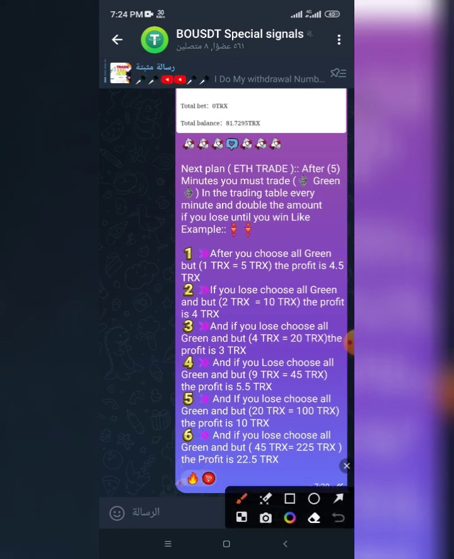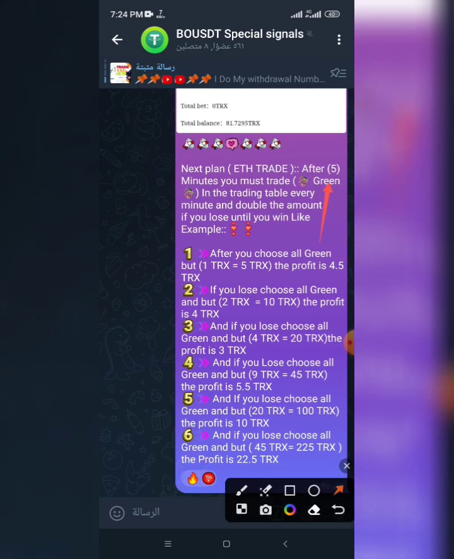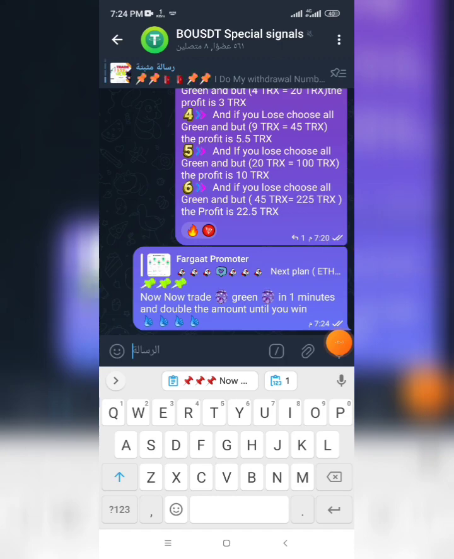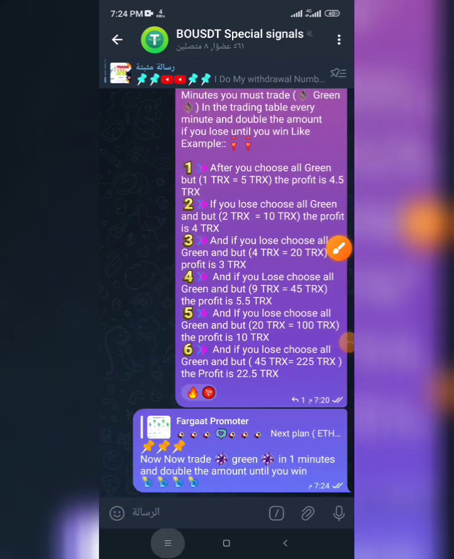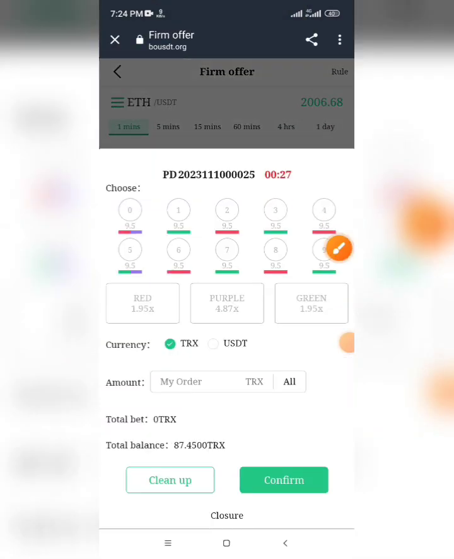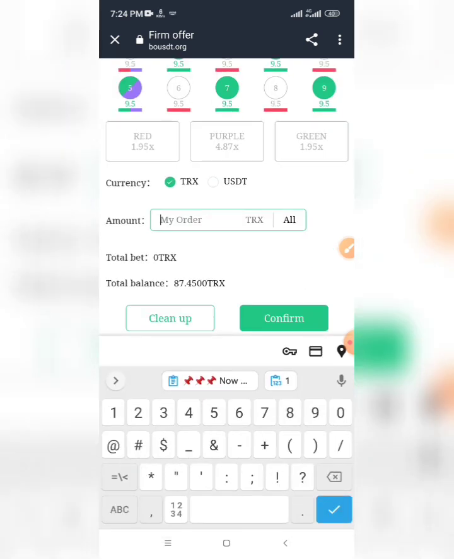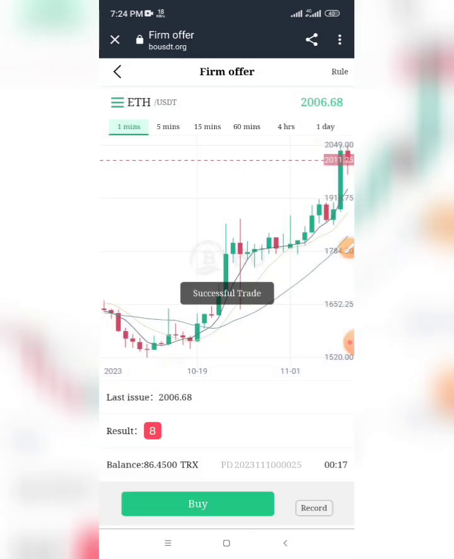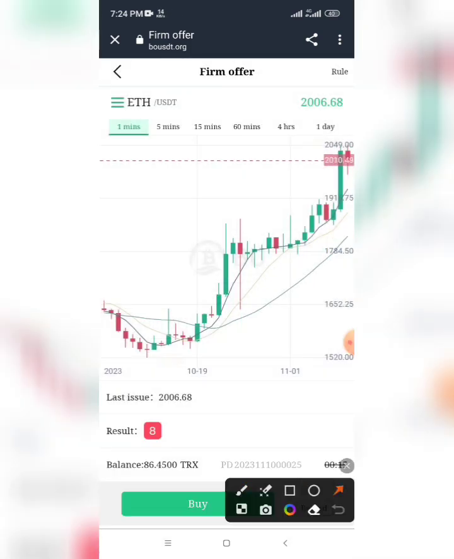I will wait for the time to trade after 5 minutes, waiting with me. Like we see, it is green. Now I will go to the platform and click buy and choose all green, and I will put first, like we see, 0.2 TRX and confirm trade. Successful trade. I will wait for this time to finish, everyone.